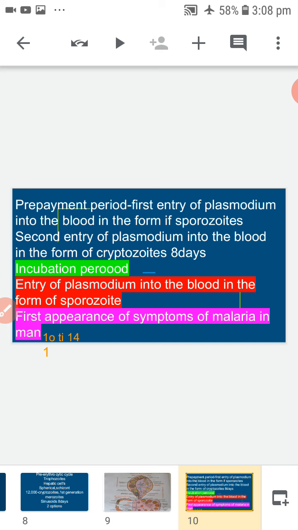Pre-patent period and incubation period. What is the pre-patent period? What is the incubation period?